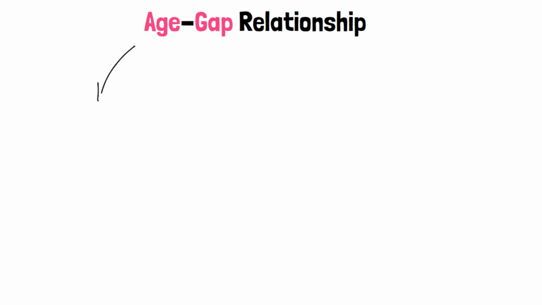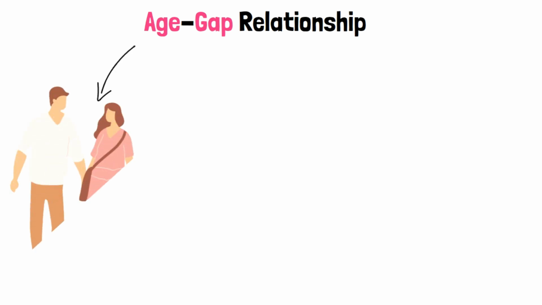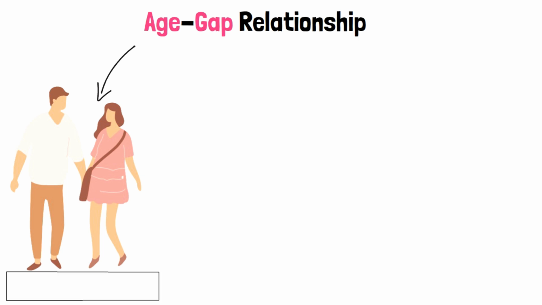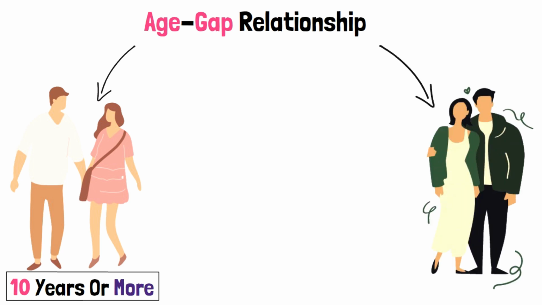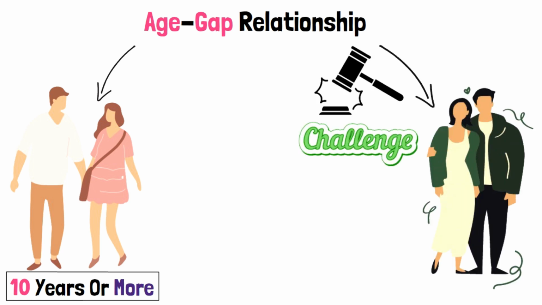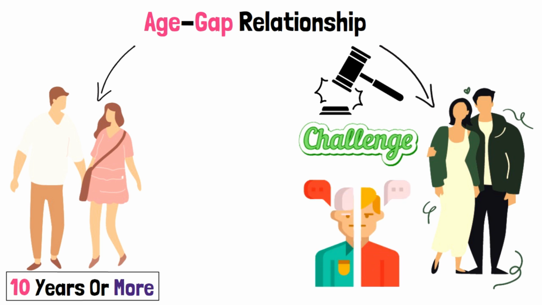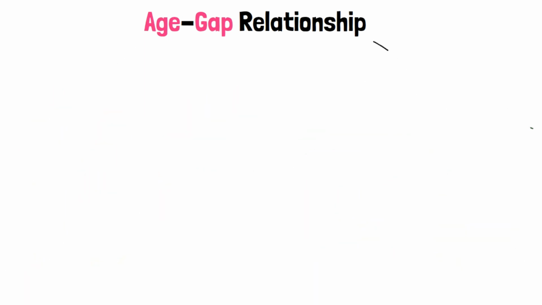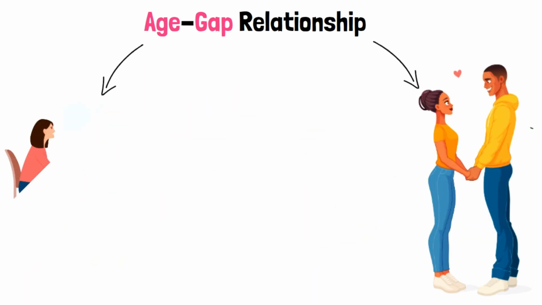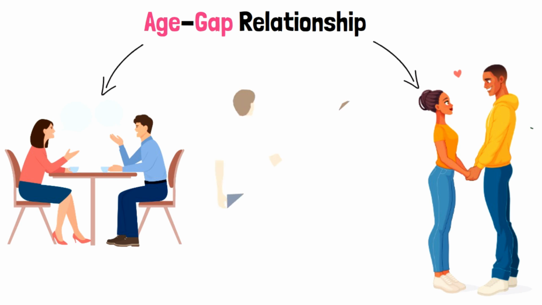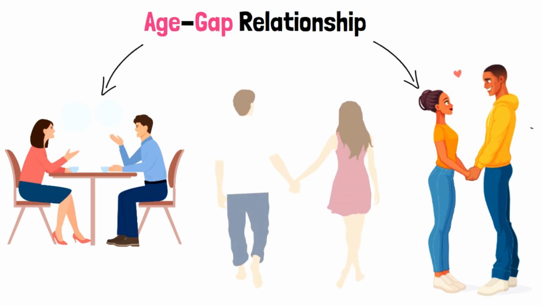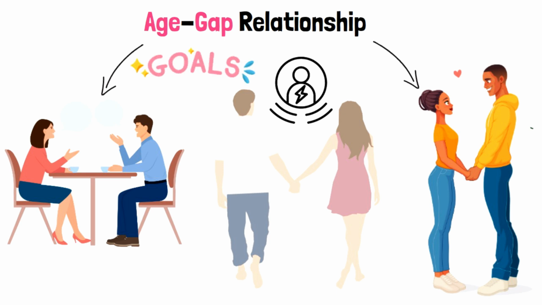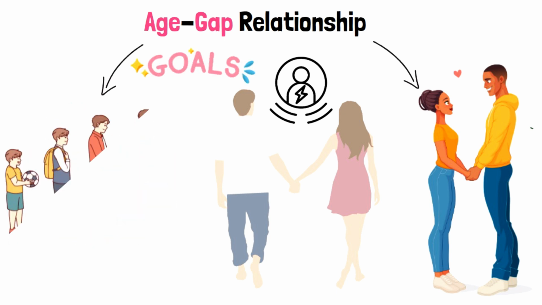Age gap relationship. An age gap relationship is a romantic partnership where there is a significant age difference between the two individuals, typically defined as a gap of 10 years or more. These relationships may face societal perceptions, judgments, and potential challenges related to different life stages or generational gaps. Age gap relationships can provide opportunities for personal growth, unique perspectives, and a deeper appreciation for different life experiences. However, they may also require addressing potential power dynamics, differing life goals, and compatibility issues related to different stages of life.